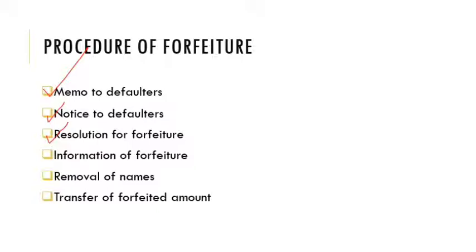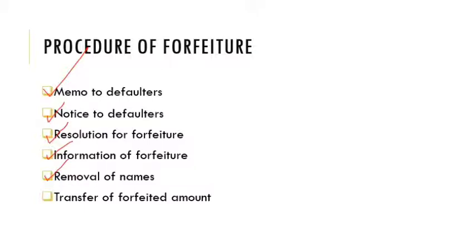After passing this special resolution they will forfeit the shares of those shareholders who failed to pay. Then after forfeiture, the company has to send information of forfeiture to the shareholders saying that their shares have been cancelled. The next procedure is to remove the name of the shareholders from the register of shareholders.